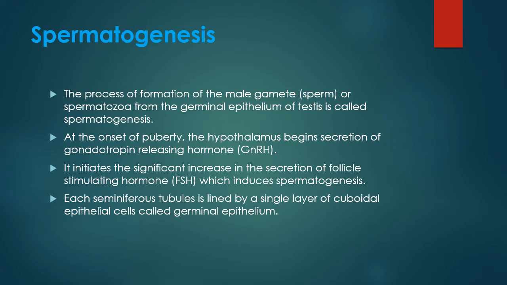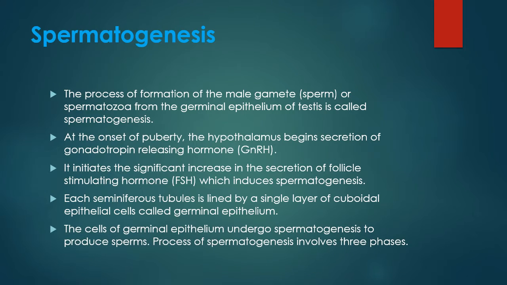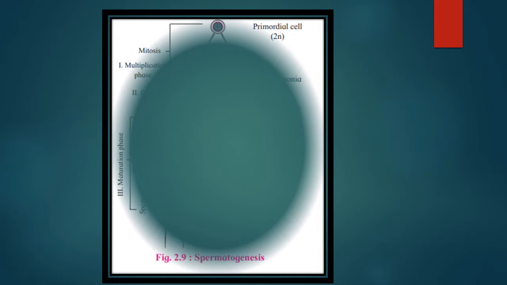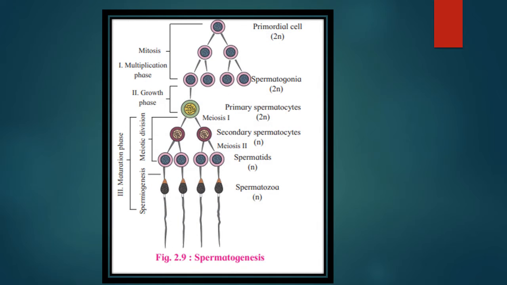Each seminiferous tubule is lined by a single layer of cuboidal epithelial cells called germinal epithelium. The cells of germinal epithelium undergo spermatogenesis to produce sperms. The process of spermatogenesis involves three phases. The diagram representing spermatogenesis.